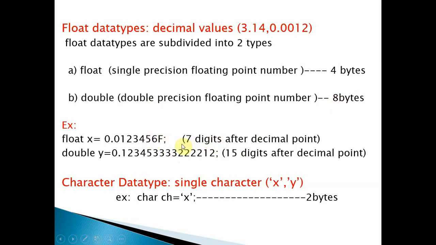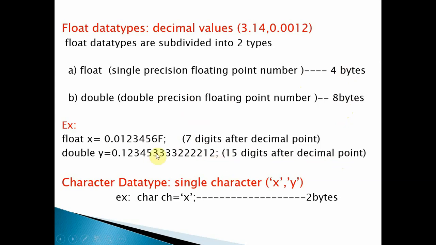After the decimal point, we have 7 digits in the float. But for double, we have 15 digits after the decimal point. That is the difference between float and double. In memory occupation, float takes 4 bytes and double takes 8 bytes.